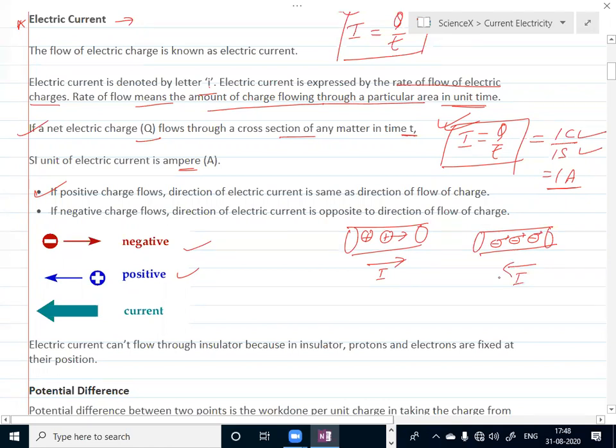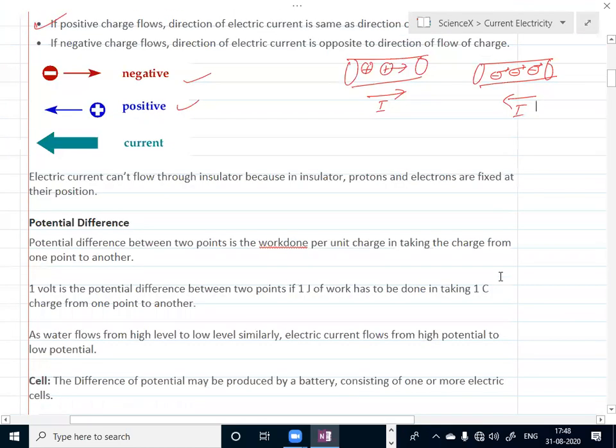Is it clear? Next, an important note is that electric current can't flow through an insulator, because in an insulator protons and electrons are fixed at their positions. They are not free to move. That's why insulators cannot conduct electricity.